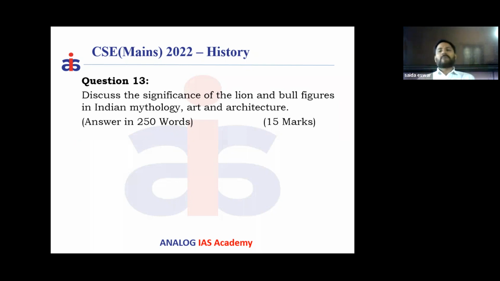And in the Mauryan times, the bull capital was also used. And the bull is known for fertility and prosperity. It represents our agricultural economy symbolically. So the bull and lion have been used in our mythology and art and architecture.